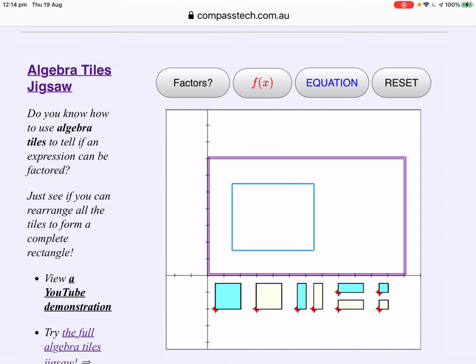So, the Algebra Tiles jigsaw, quite simply, creates a rectangle. Did you know how to use algebra tiles to tell if an expression can be factored? Well, you just see if all the pieces will fill a rectangle.